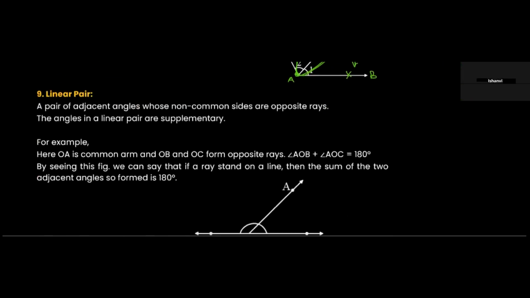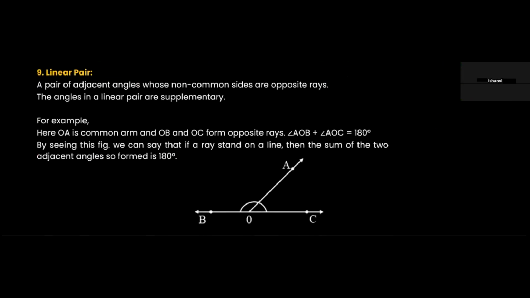Linear pair. Now, what do you mean by linear pair? When you have a straight line, for example, if I say COB, angle COB is collectively a straight line and the measurement of a straight line is 180 degrees. So what we can say is that angle COA plus angle AOB is going to be 180 degrees. So these two angles are linear pairs.